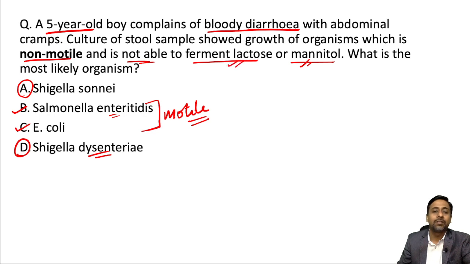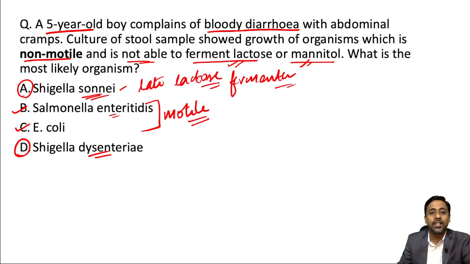Shigella sonnei may show late lactose fermentation, so sonnei can ferment lactose and can also ferment mannitol. So the answer to this question is Shigella dysentery, which cannot ferment lactose or mannitol and is also non-motile, and obviously is the commonest cause of bloody diarrhea among children.